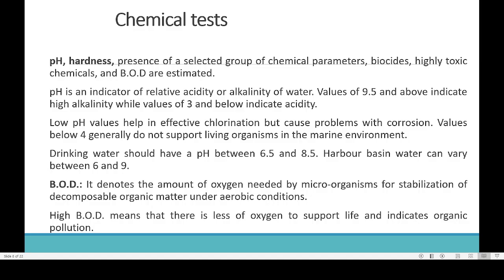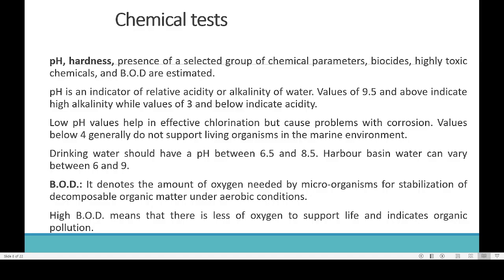Then values below 4 generally do not support any living organism in the marine environment. That is, if the pH value of the water is below 4, it means that most of the microorganisms may not be able to survive there. That is also another problem.